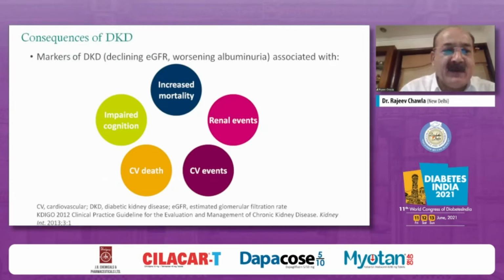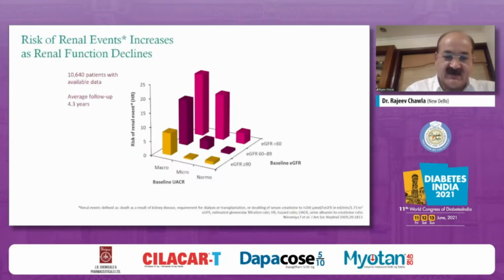But definitely, the moment you have markers of DKD, which is, as I said, declining eGFR with worsening albuminuria, it is going to be associated with increased mortality, increased renal events, and increased CV events. Even CV death will go much higher, and there could be impaired cognition also once you have advanced DKD in these patients. We know that the risk of renal events increases the moment you have an increase in albuminuria or a reduction in eGFR.